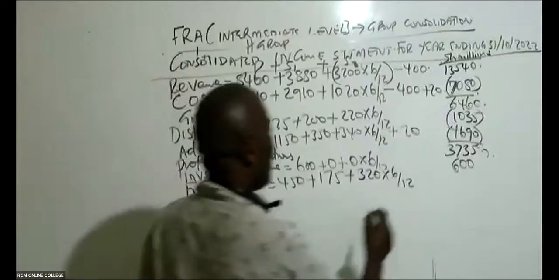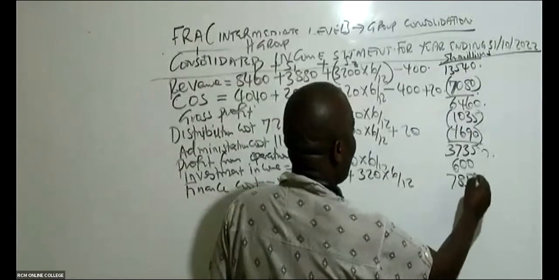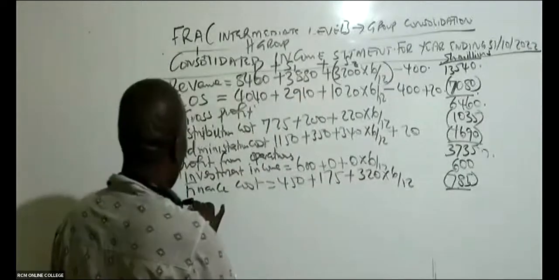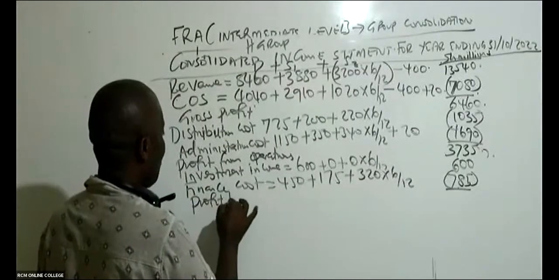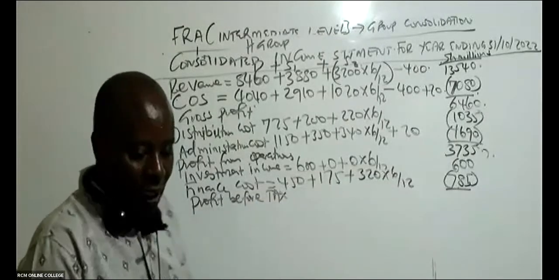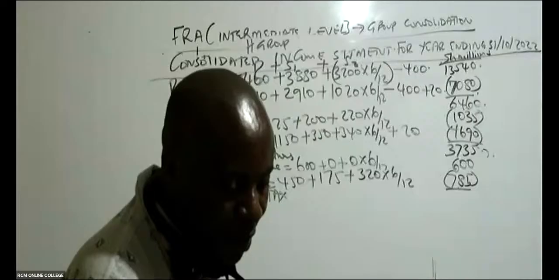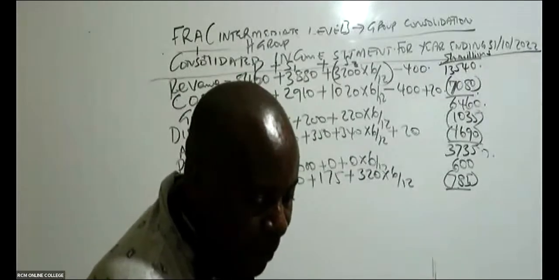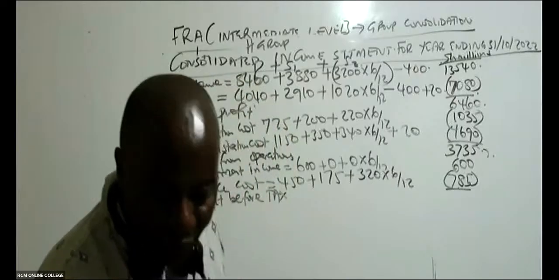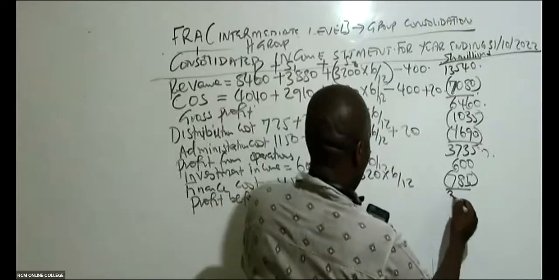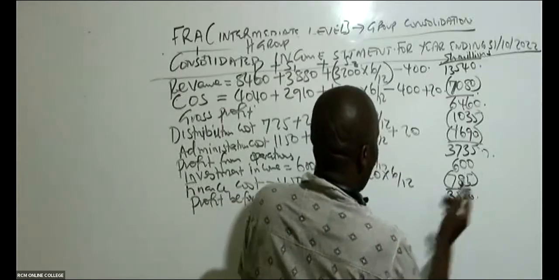785. So these are deductible, and of course the other one is an addition. They give us profit before tax. So profit before tax, please subtract very fast. Time is not on our side and I have another class. 3550, yeah? Thank you very much, Mohammed. So this is 3550. How did they get this?